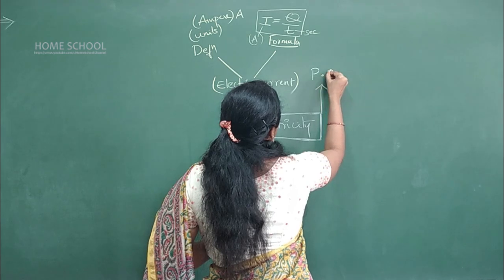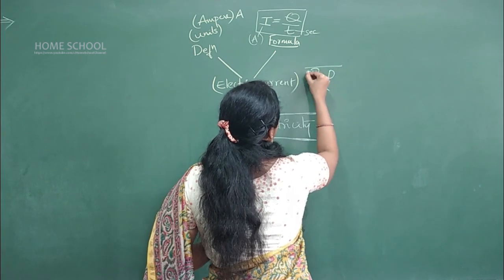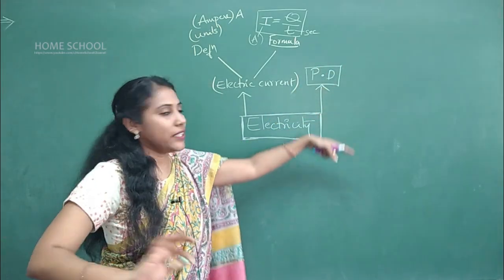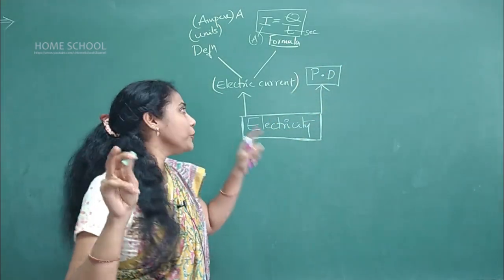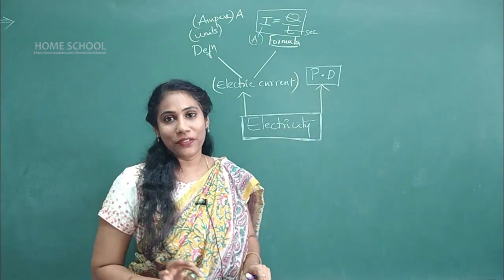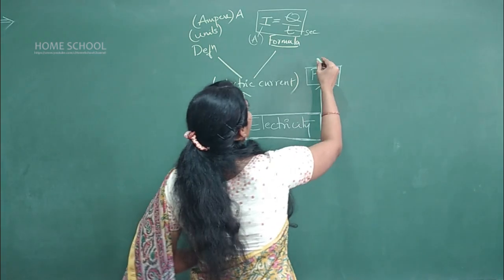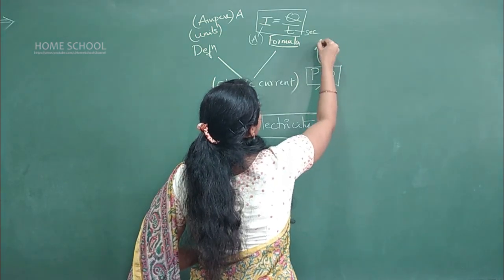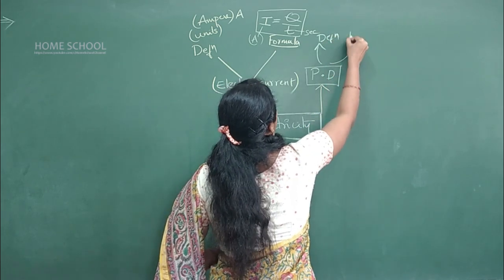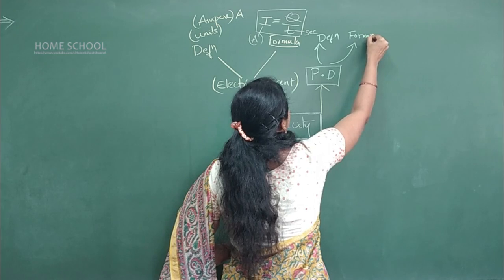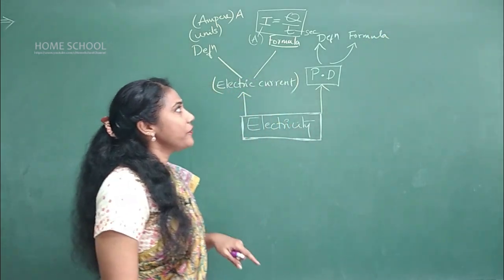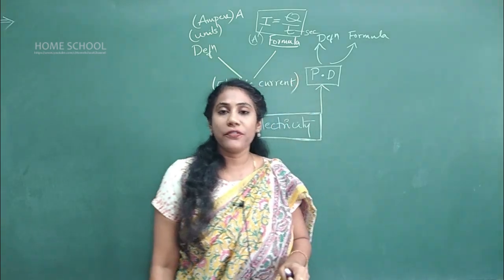I will write potential difference in a short form, because the space will not be enough as we need to complete so many things. But you don't write it as PD. What do you mean by PD? Potential difference. So what is important in PD? The same thing. Here the definition is important as well as the formula. Definition and formula. So what is potential difference?